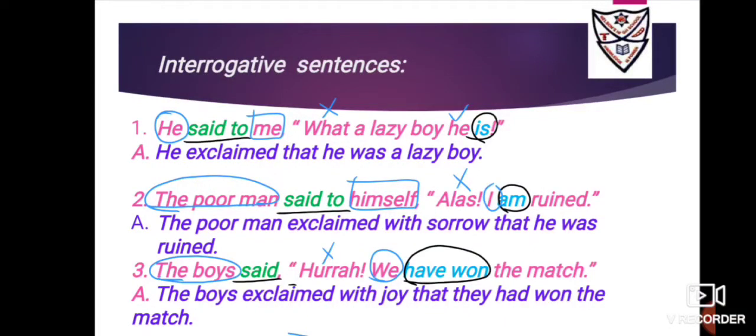It is, he said to me, what a lazy boy he is. So the first step will remain the same, children. It is said to, the reporting verb, because it is in the past tense. Now go with the verb, that is. So simple past is will change to was. This we have dealt with. Now next go for the pronouns. He is the speaker, circle it. Me is the listener, box it.